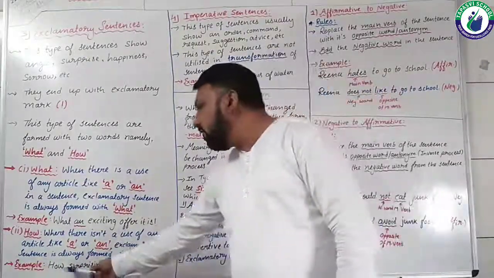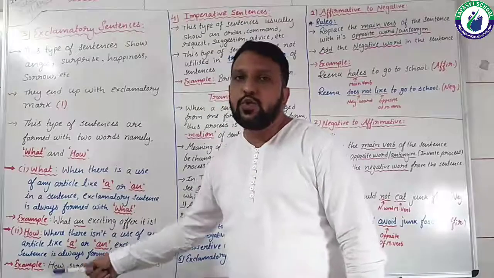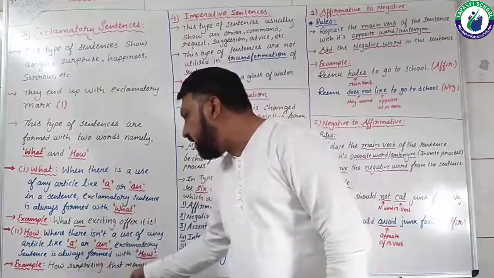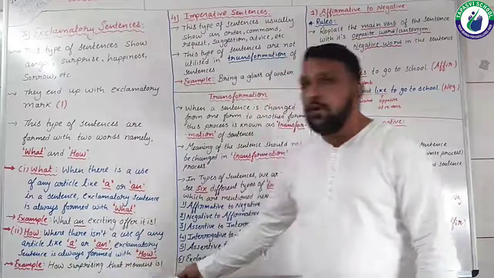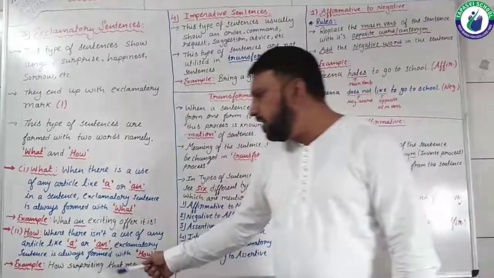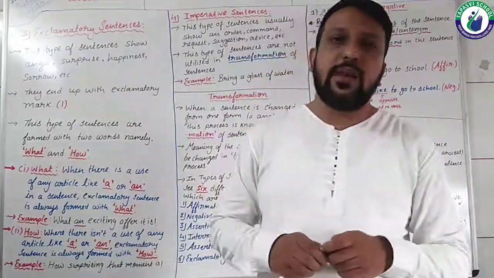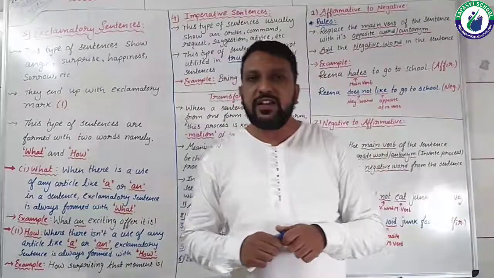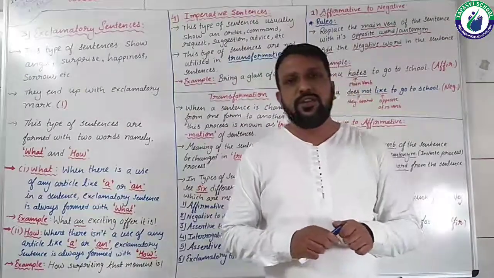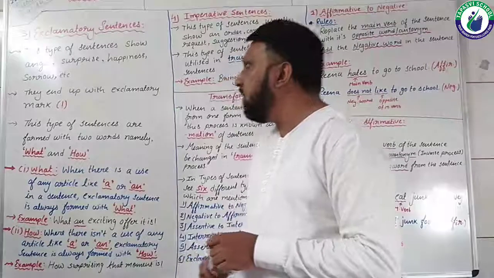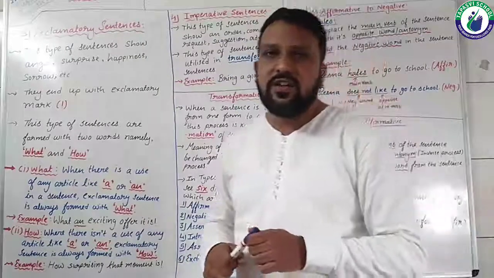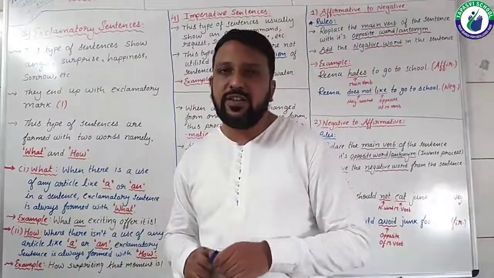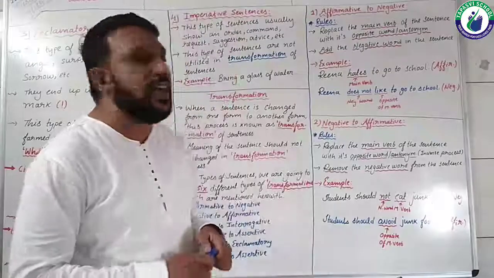That's why the word how is used over here. So how surprising that moment is. So here is your exclamatory sentences example with what and with how. Okay, now let's see the fourth type of sentence, that is imperative sentence.